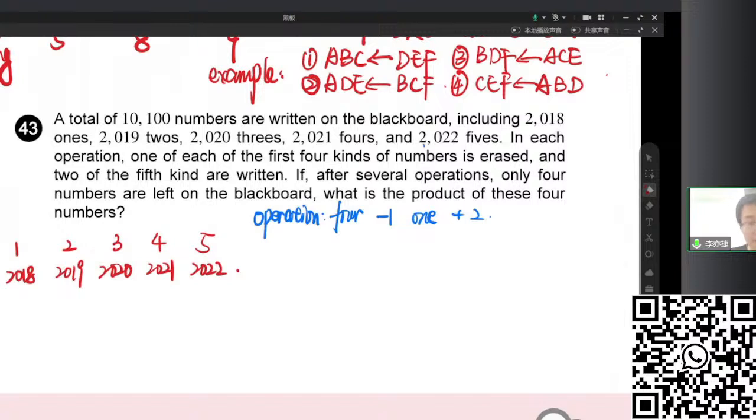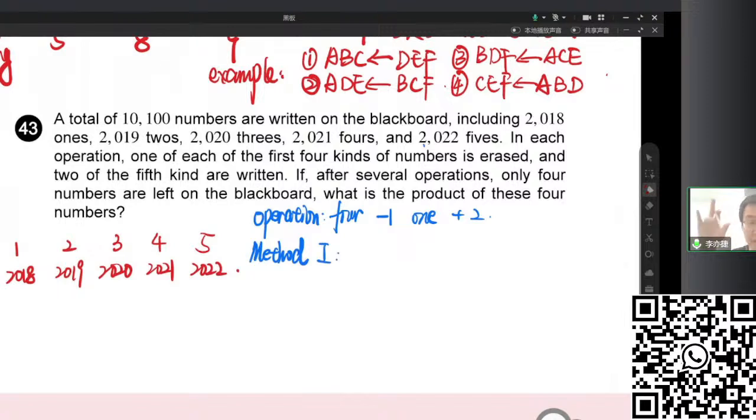So the numbers are handled in different ways. We don't know which is to be removed and which is to be added, right? So how do we do this? Actually, we have 2 ways of doing this. One way is that, if there are only 4 numbers remaining, we want to find those 4 numbers. So how do we get there? The easy thing is to find a way to reduce the numbers step by step.